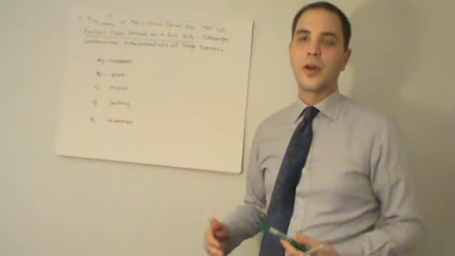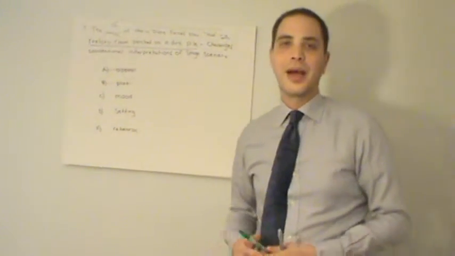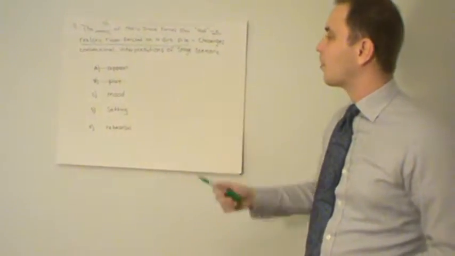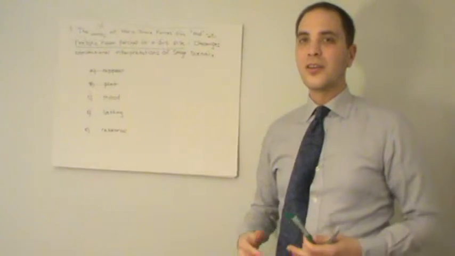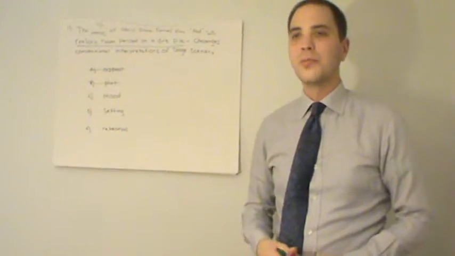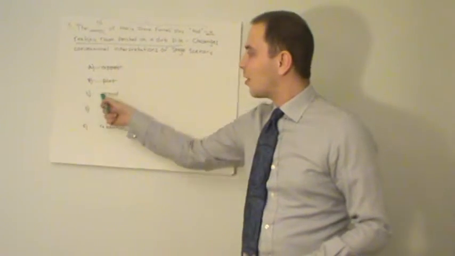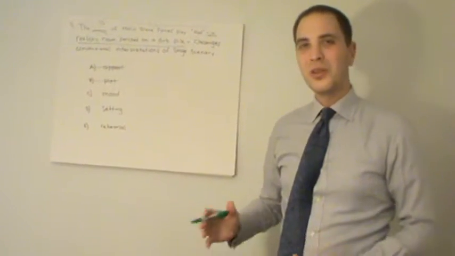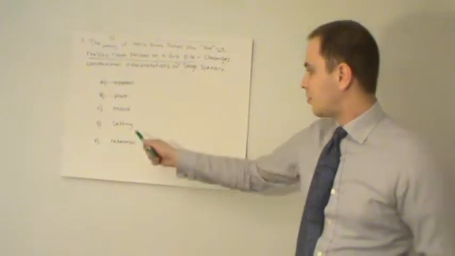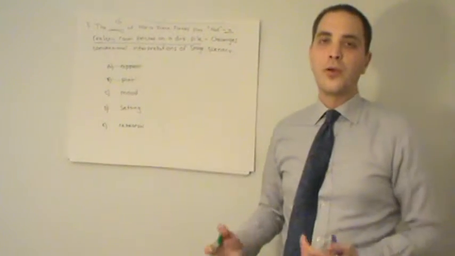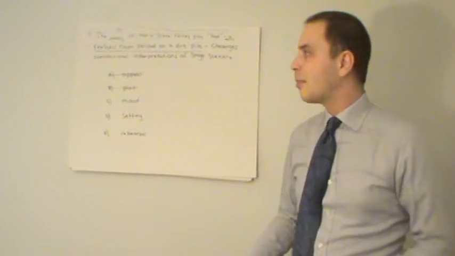The mood would be dark and gloomy, or a romantic comedy might be sunny and happy. Again, a realistic room perched on a dirt pile doesn't give us much of a mood. It might have a strange feeling, so let's not automatically cross it out, but we know it's not a great choice. Setting is the place or the location of where the play is happening.